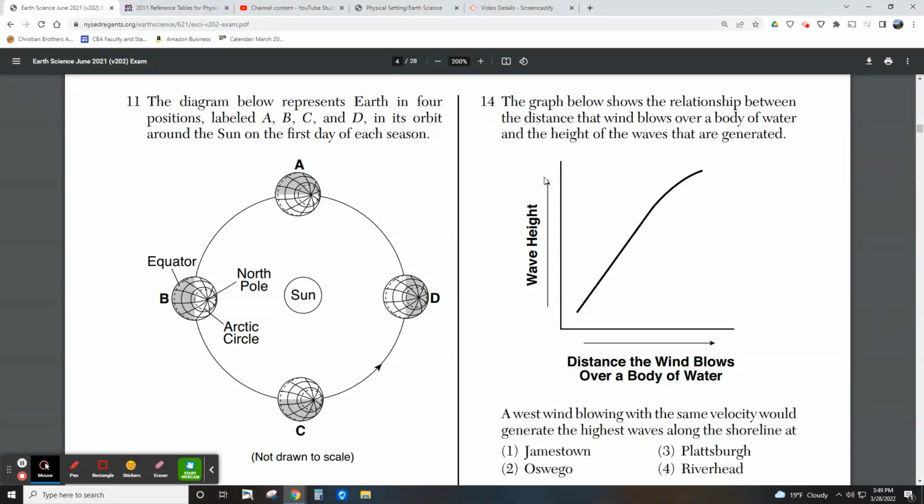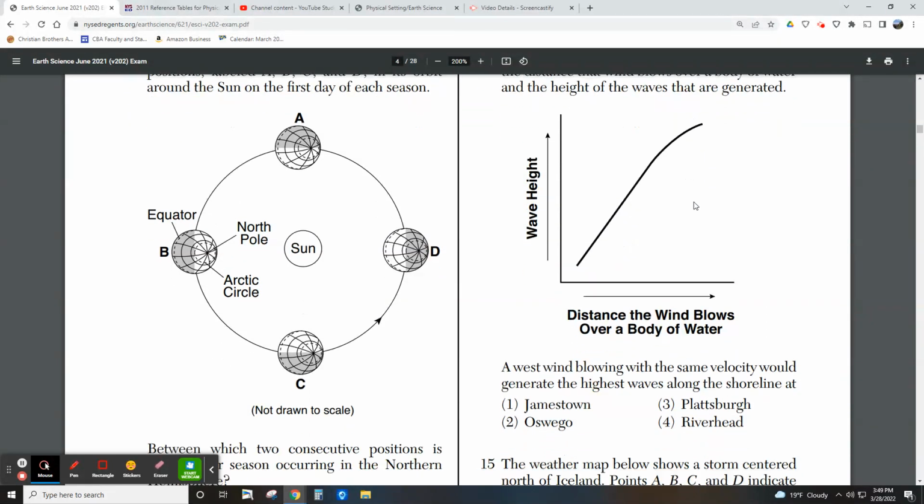Question 14, we have this graph showing the relationship between the distance wind blows over a body of water and the height of a wave. And obviously you can see the longer the wind blows, the bigger the waves are going to get. What's interesting is this question is really not about that graph necessarily. Mostly it's about identifying locations in New York and understanding which location would be affected by a west wind.